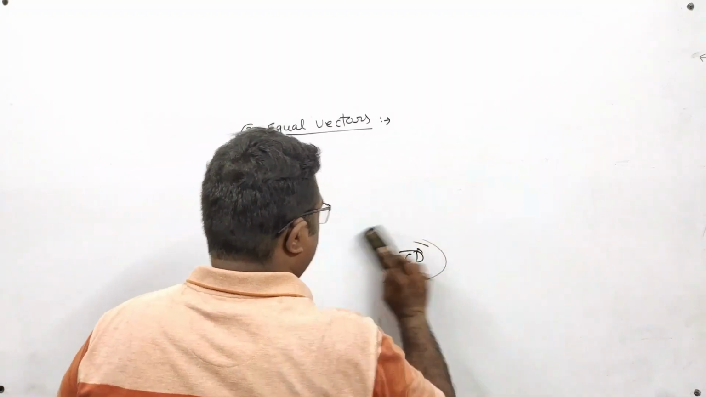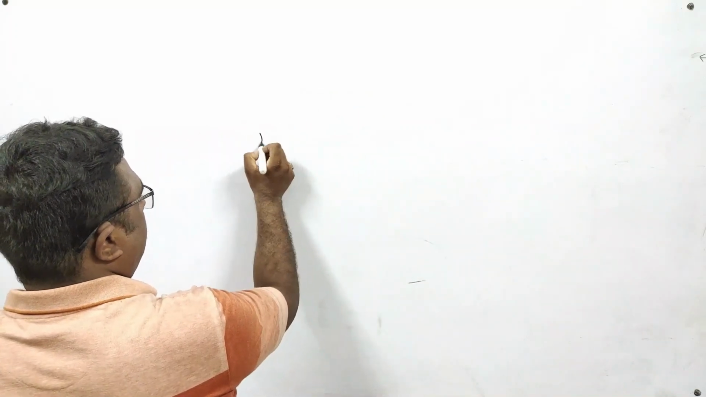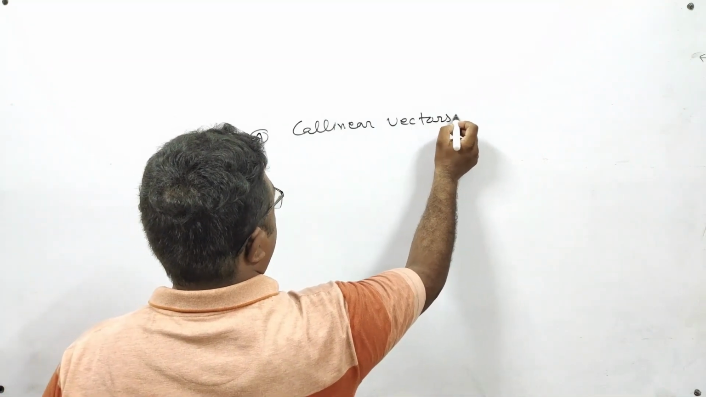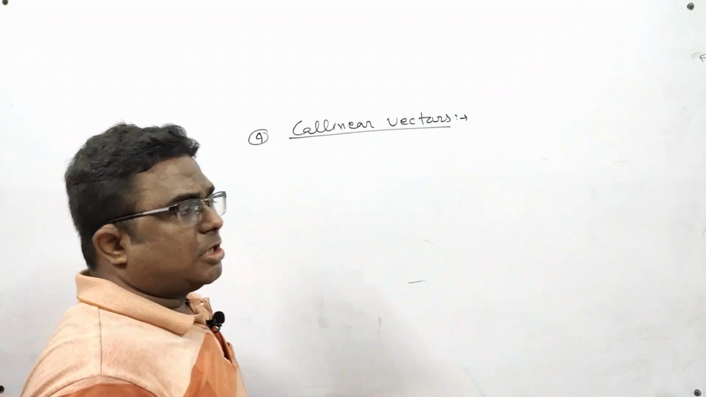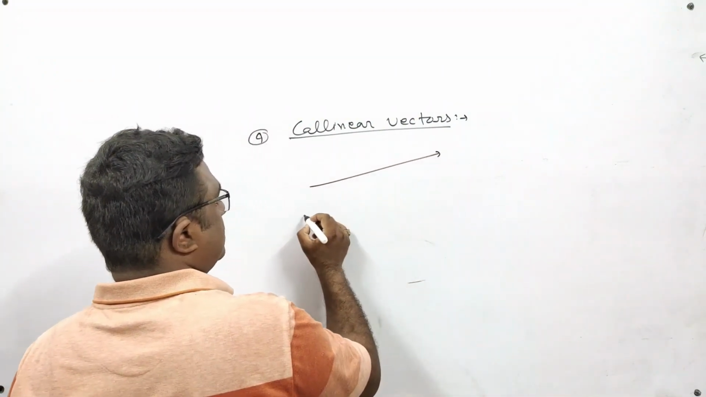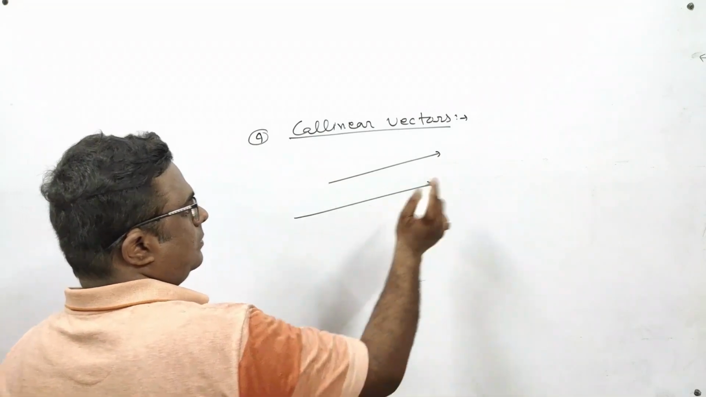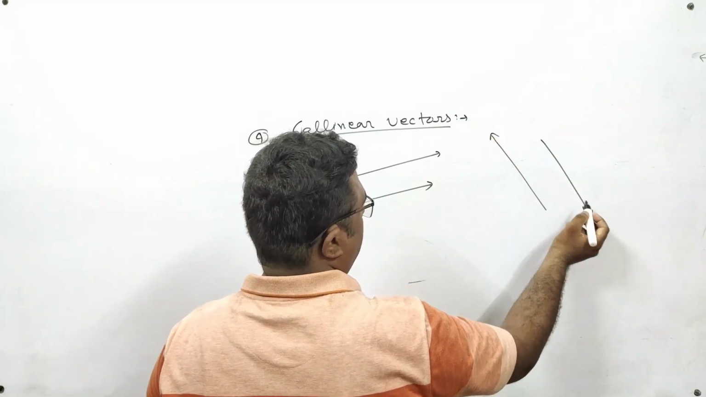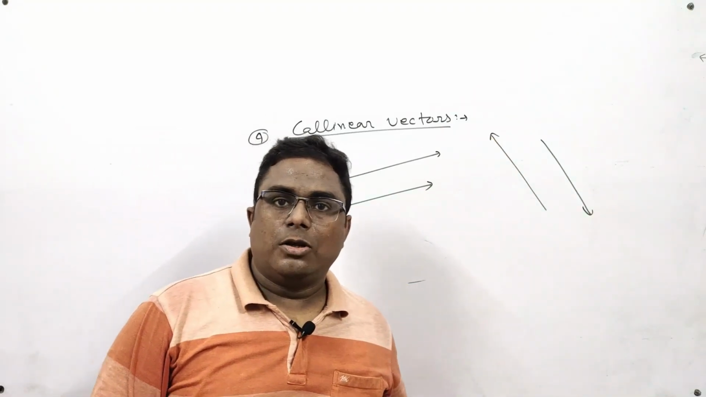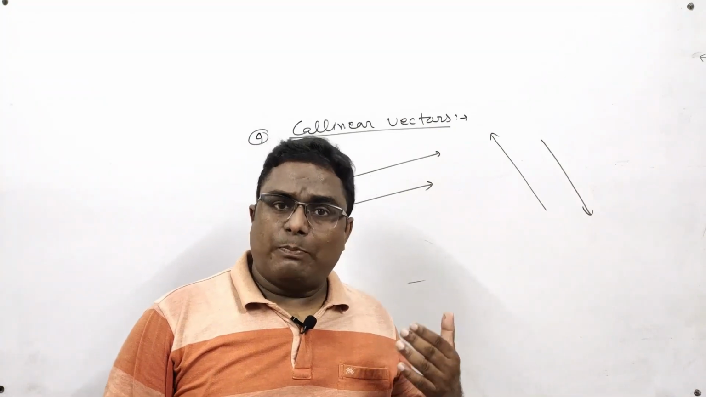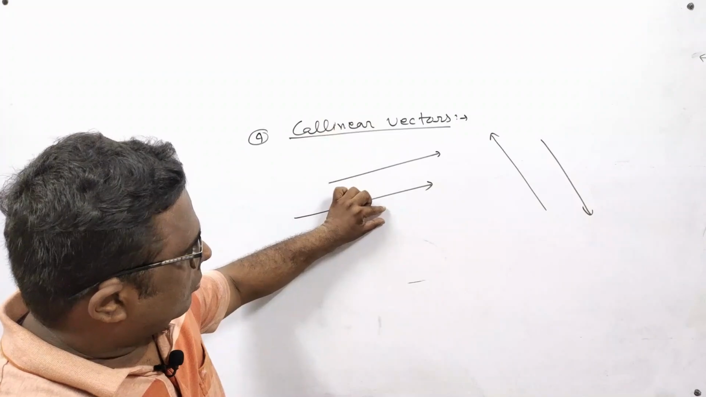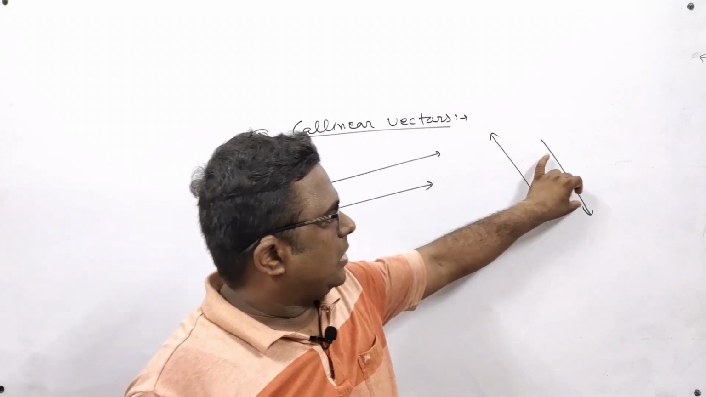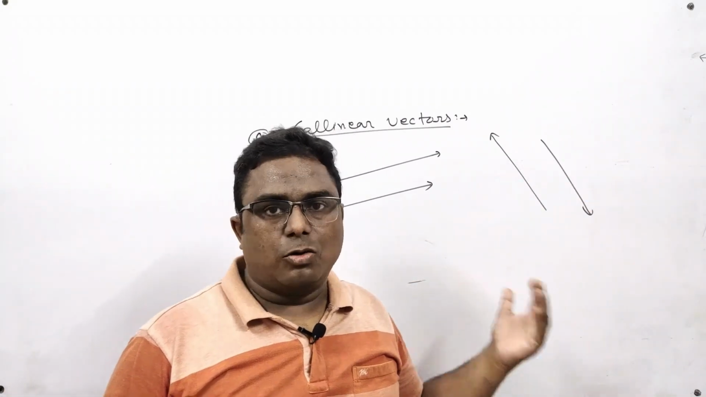Next is collinear vectors. Collinear vectors are those vectors whose lengths are parallel to each other. If the lengths of two vectors are parallel to each other, then we call them collinear vectors. We can also call them parallel vectors. If this length is parallel to this length, it means these two vectors are collinear to each other, and in this case also the two lengths are parallel to each other, so these are collinear vectors.